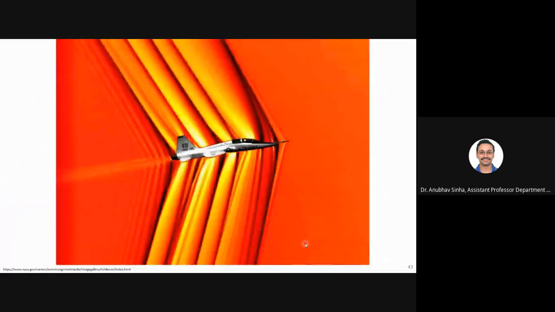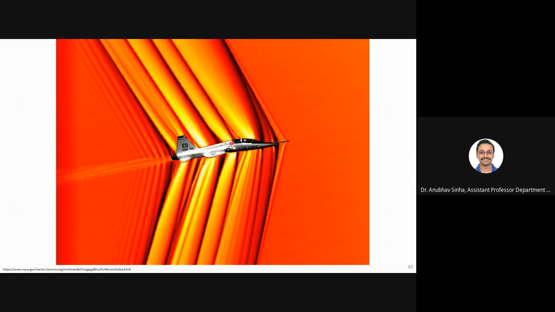Okay, now we'll talk more about moving shock. Just to show you an example, this is what we have discussed previously. Till now, when you talk about flow in a tube, that is what we have been discussing, right? That is a case for stationary shock. Now we'll examine what happens when the shock is also moving.